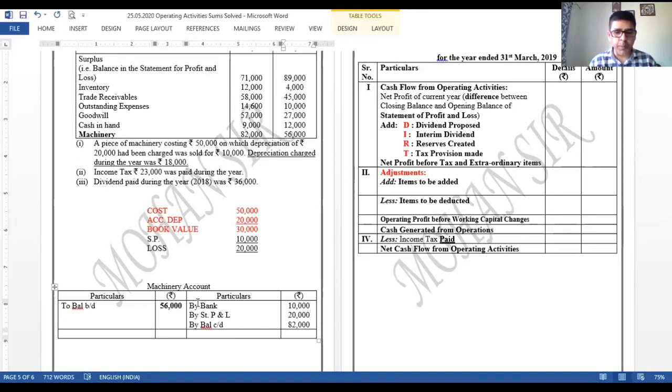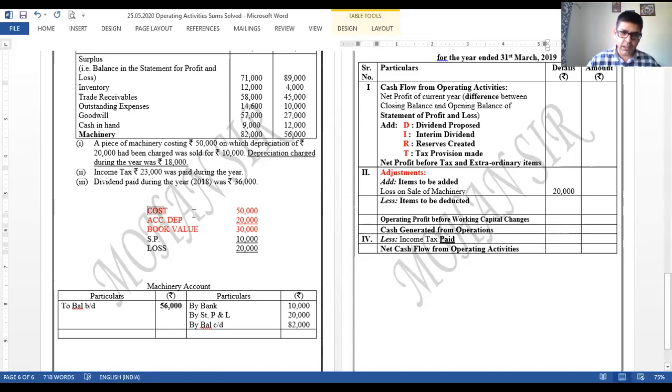Next is statement of P&L. 20,000. It's a loss. Loss on sale of asset. Yes, that has to be considered in operating activity. Under the adjustments, the item will be added over here as loss on sale of machinery. Right? I'm sure everybody has understood this part. If not, please tell me.